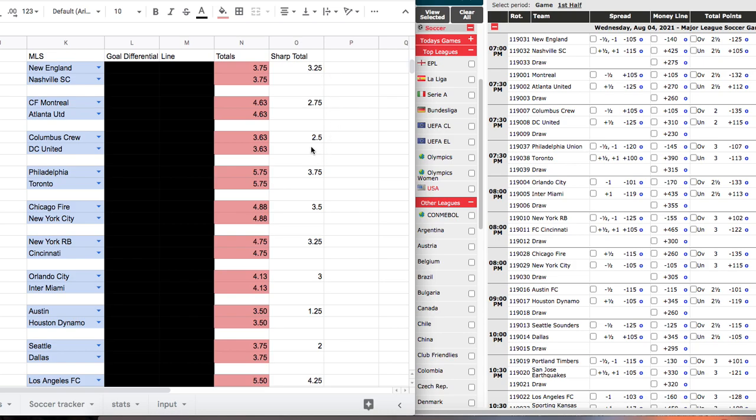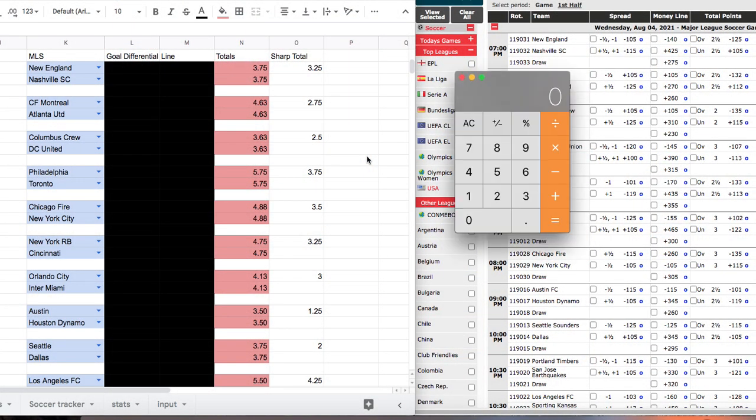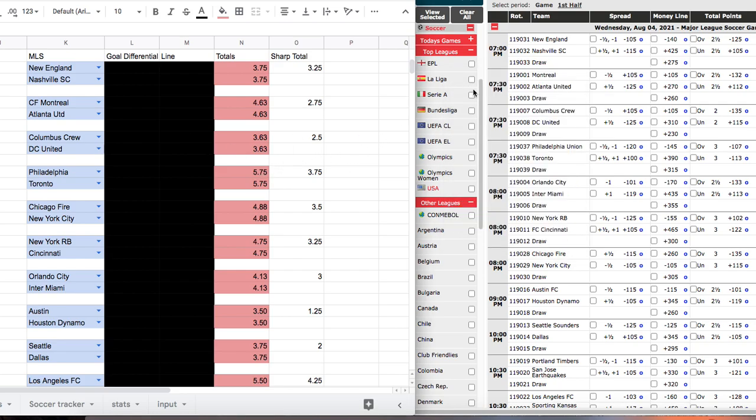All right, Columbus Crew, DC United. You can see that's a 2. We have 2.5. So again, pretty good margin there. After you do these a while, you'll be able to recognize the numbers, and you won't have to do the calculations. 2 divided by 2.5 is 80. So that's a 20% margin. We would definitely consider that play.